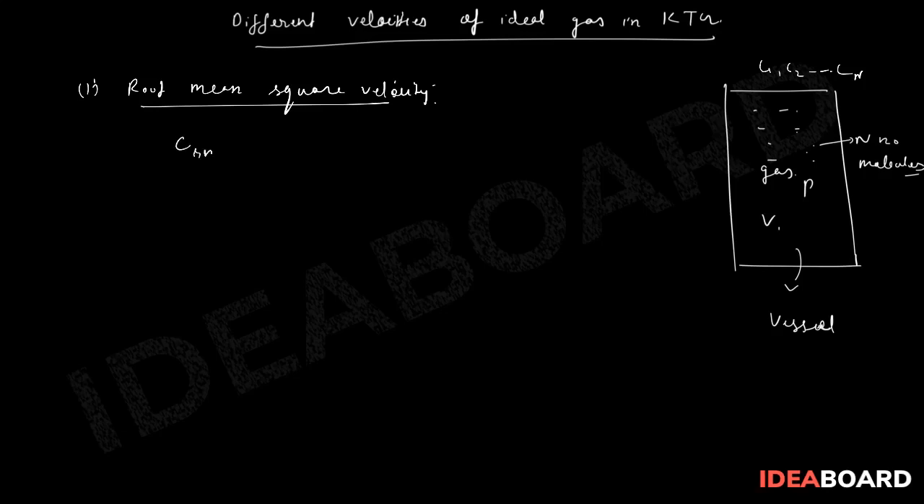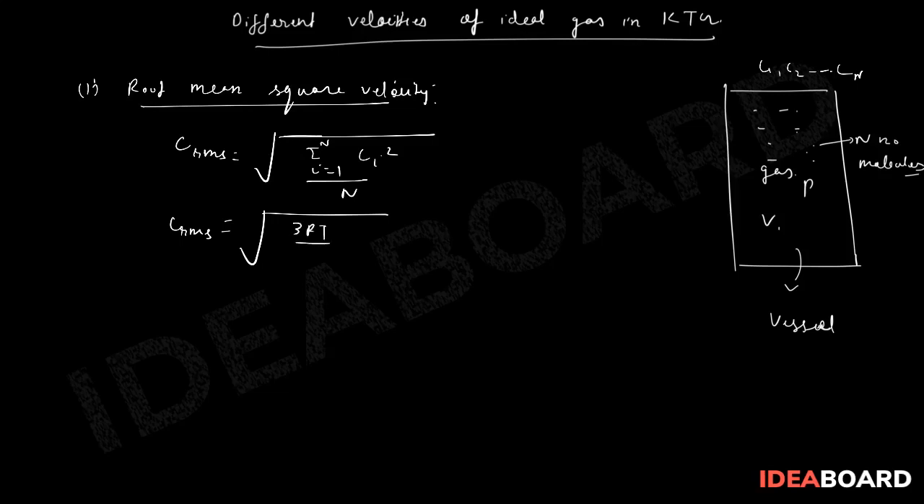which is defined as CRMS equals under root of summation of i equals 1 to n Ci square divided by n, and this will be given by CRMS in KTG under root of 3RT by m. Okay, now I have a separate video for root mean square velocity, you can have a look at that.